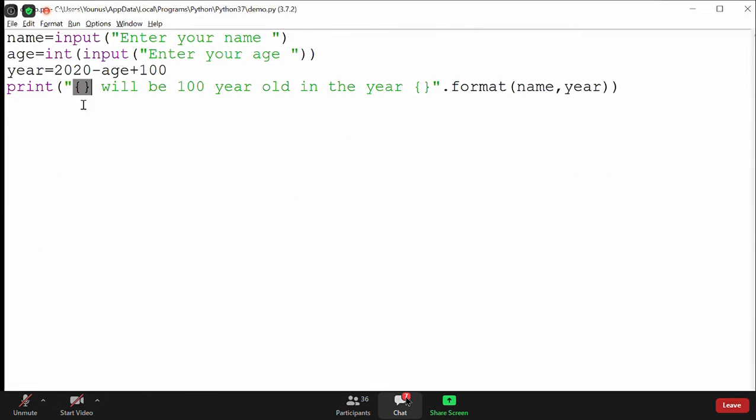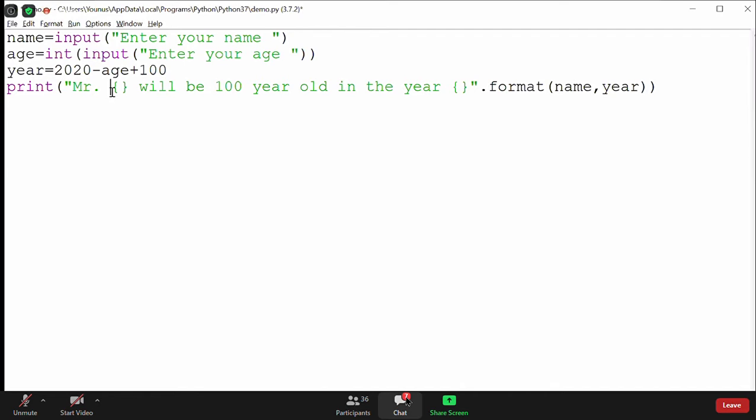So that's why there is an open and close bracket at the beginning, because I want to print the name in the place of this. So you will write the placeholder where you want to print the value of the variable. The first variable value I wanted to print at the beginning, so that's why it's at the beginning. If I add some sentence here like Mr. or whatever, then it will look like this: Mr. John will be 100 years old in the year so and so.